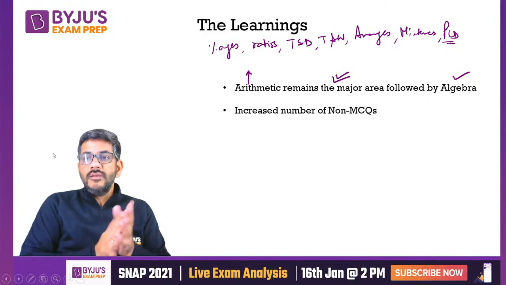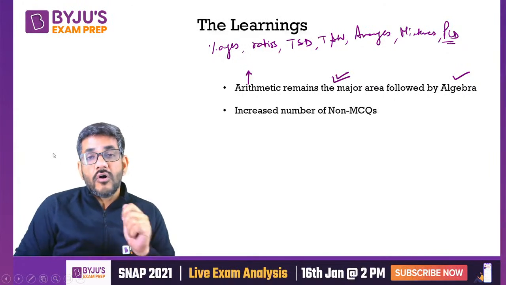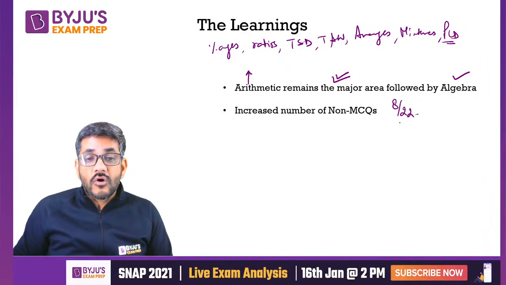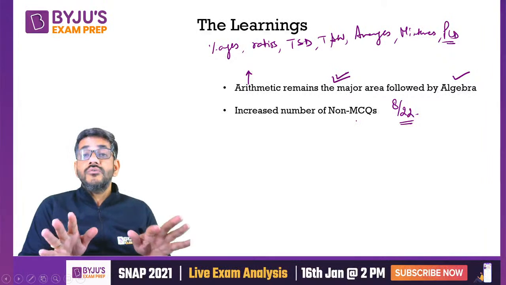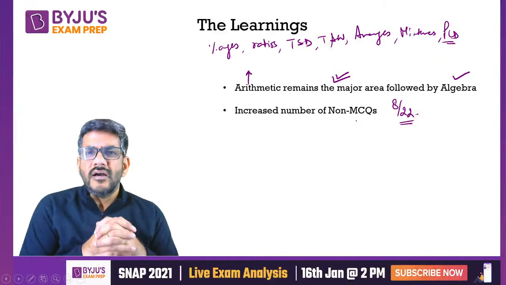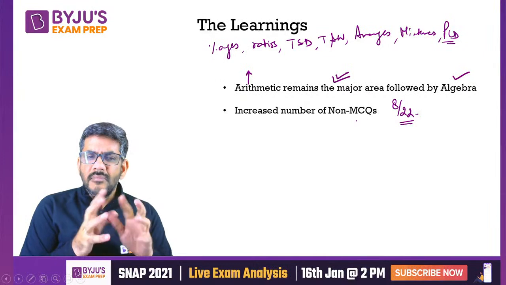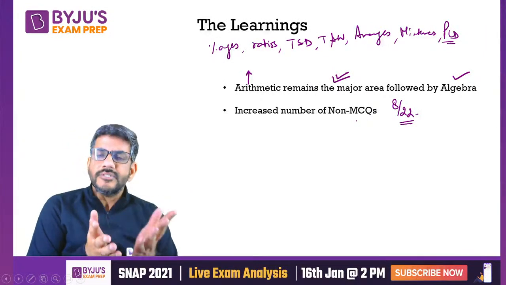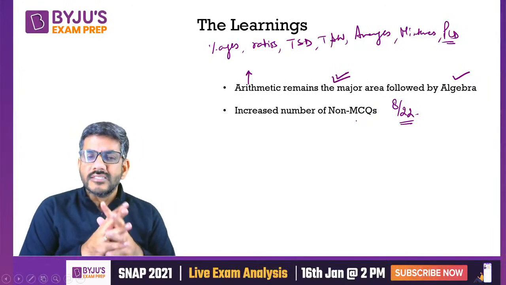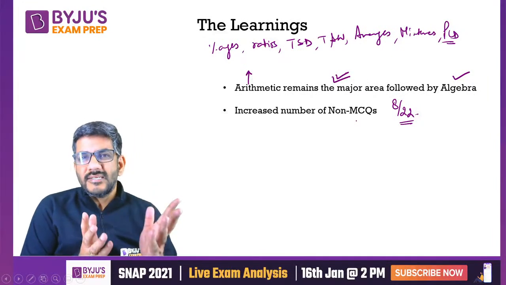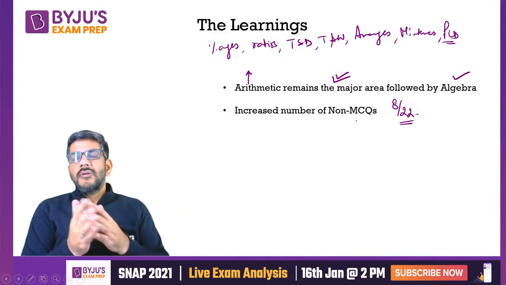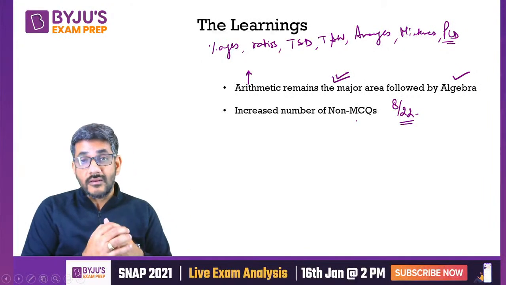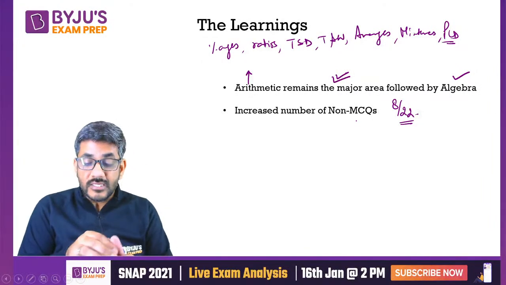Then I move to the second one. Increased number of non-MCQs. As I just said, there were 8 questions out of 22 which were non-MCQs, and non-MCQs have always been a problem area for us, if you remember, isn't it? हमेशा एक प्रॉब्लम रही है नॉन एमसीक्यूज से हमें कि भैया ऑप्शंस नहीं होते हैं, you can never be sure of your answer, it creates a problem. So this might create a problem for you. For example, many times we keep telling students कि options से भी बहुत सारे questions हो सकते हैं, but when options are not there, it might create a problem. Be ready for this as well.